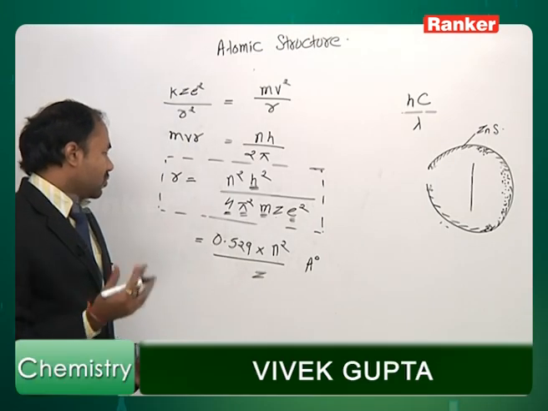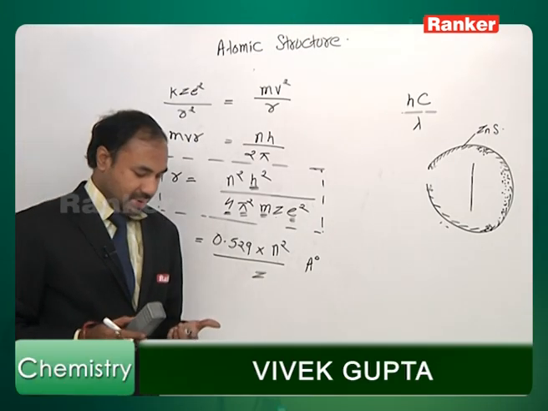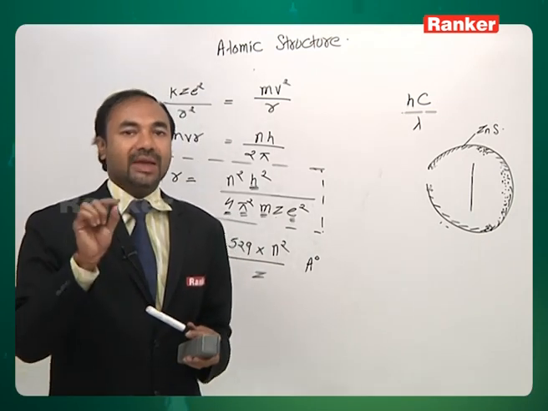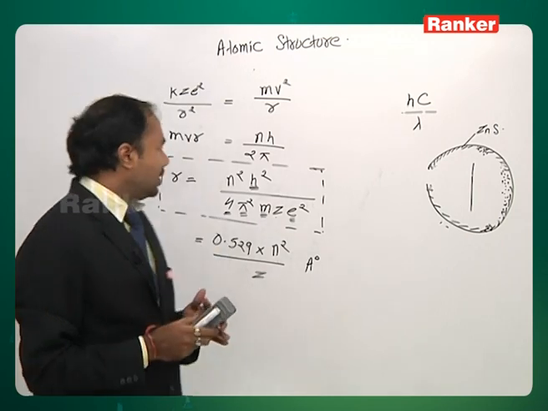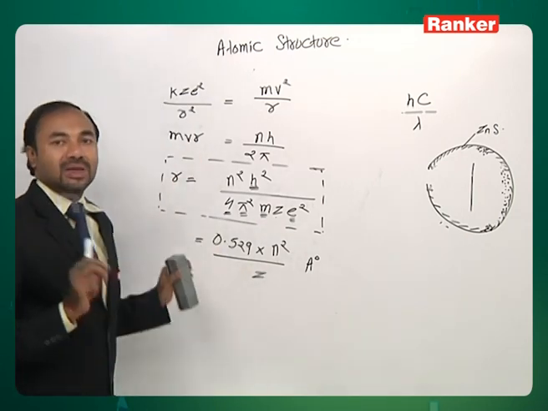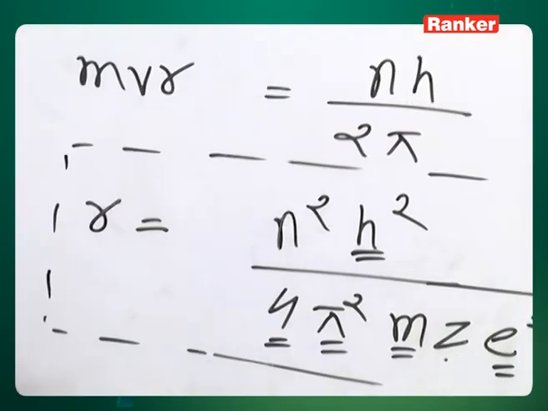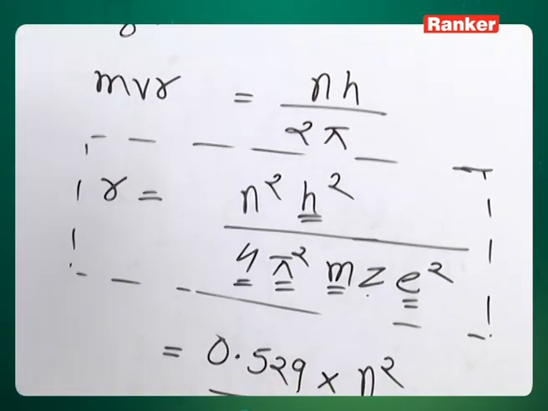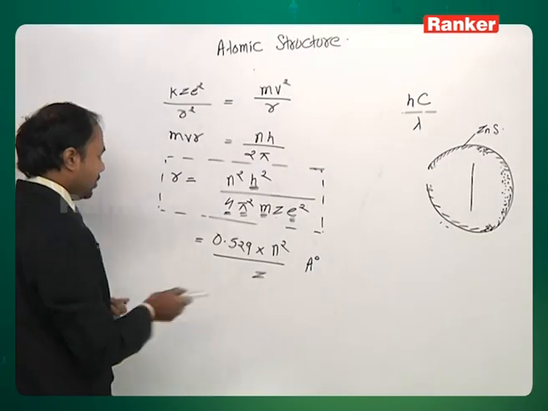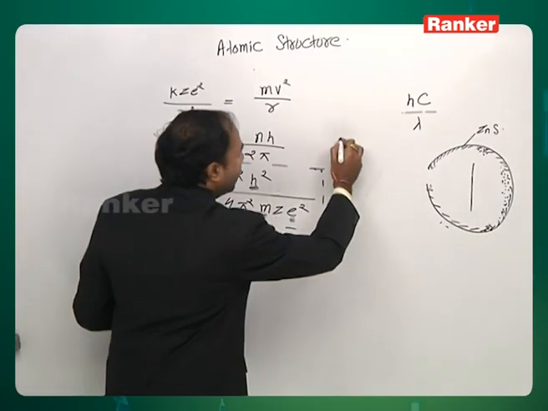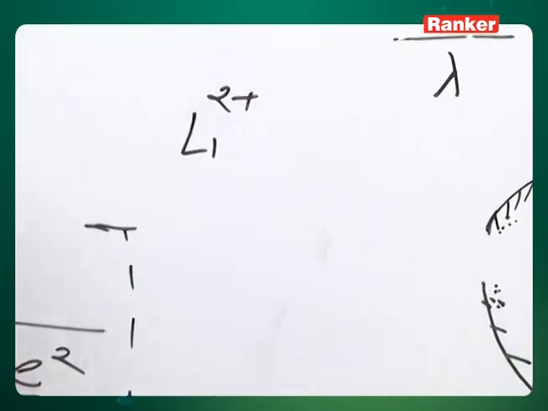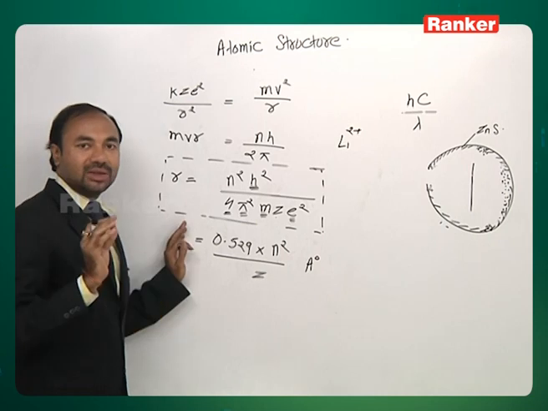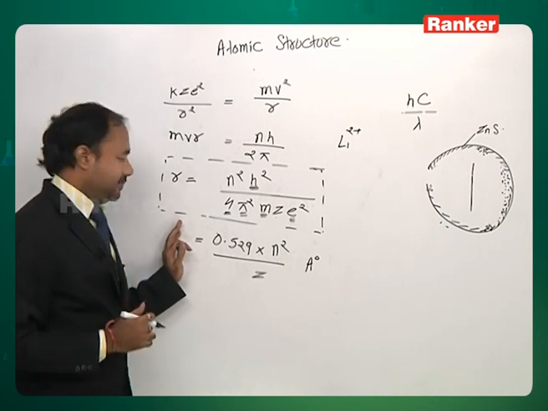Suppose we are given a question: calculate the radius of the electron present in the third shell of Li2+ ion. All these formulas are valid only for single electronic species, not for any other species. So what we are going to do here is calculate for the Li2+ ion, lithium 2 plus ion. Third shell, what is the radius of the third orbit of lithium 2 plus ion?